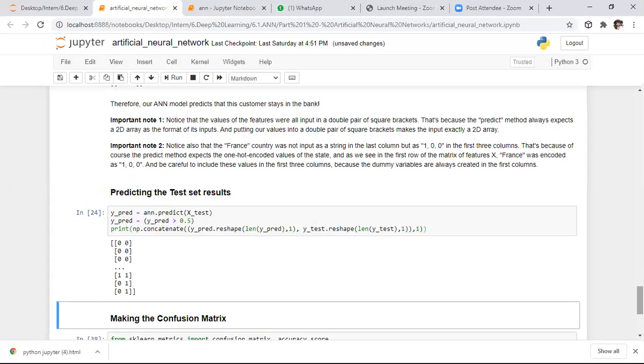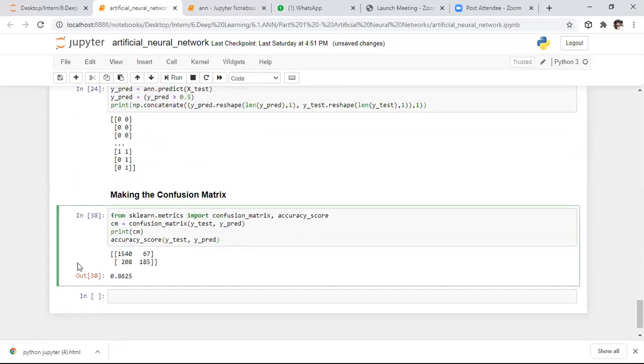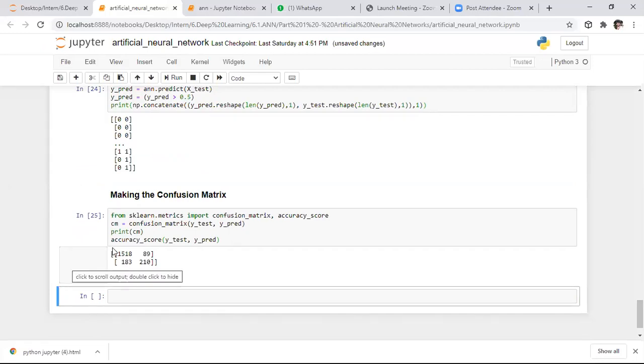It is a classification problem, so we can see the confusion matrix also. Here I am observing the confusion matrix. Based on this, I want to know the accuracy score. So 86% accuracy I got by doing this project. Thank you. That was the classification problem.